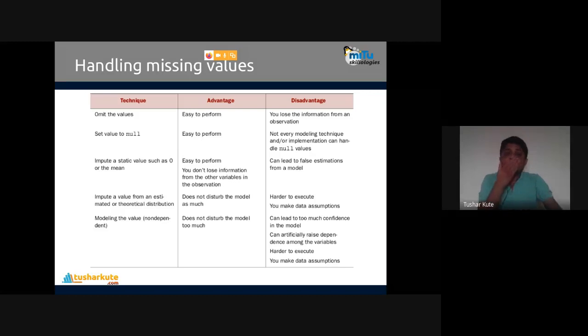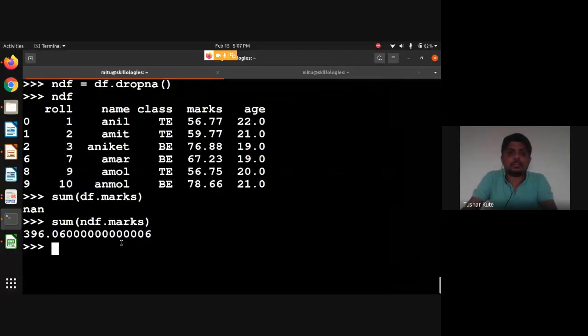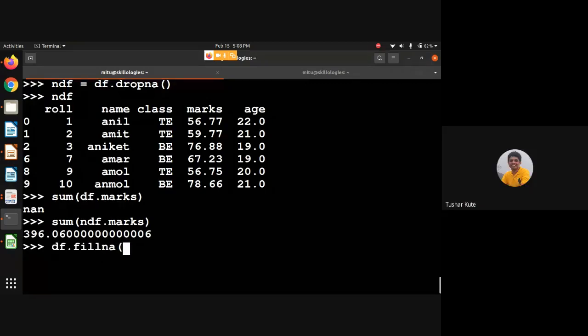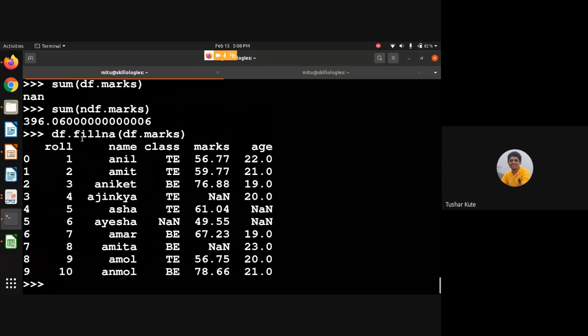Third technique, impute static values such as 0 or the mean. Yes, mean is good. Mean is okay, but 0 is not okay. For example, if I want to perform this operation here in Python, I can make use of df dot fillna and df dot marks. So see this one, in this way.